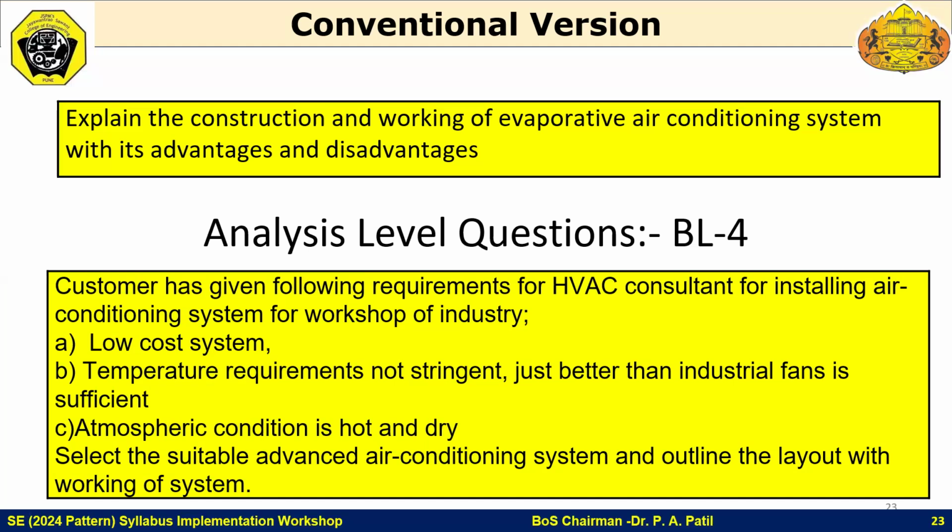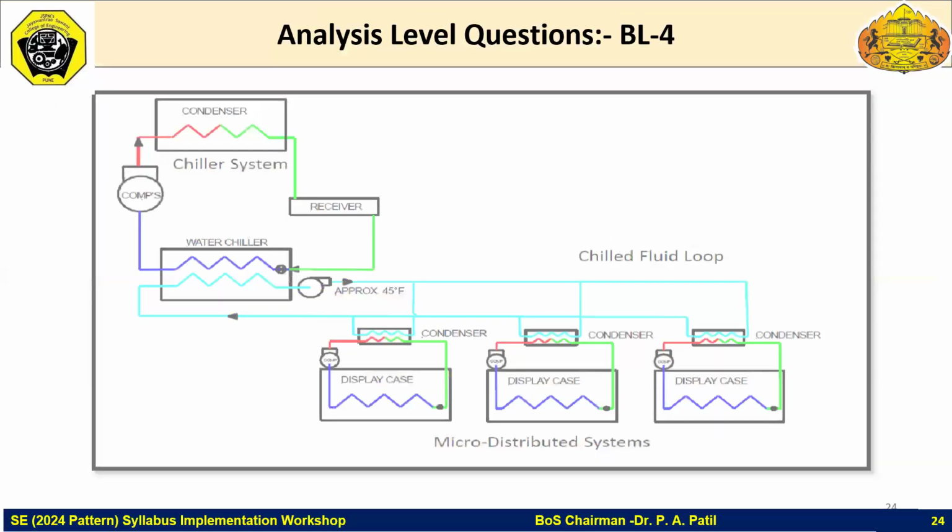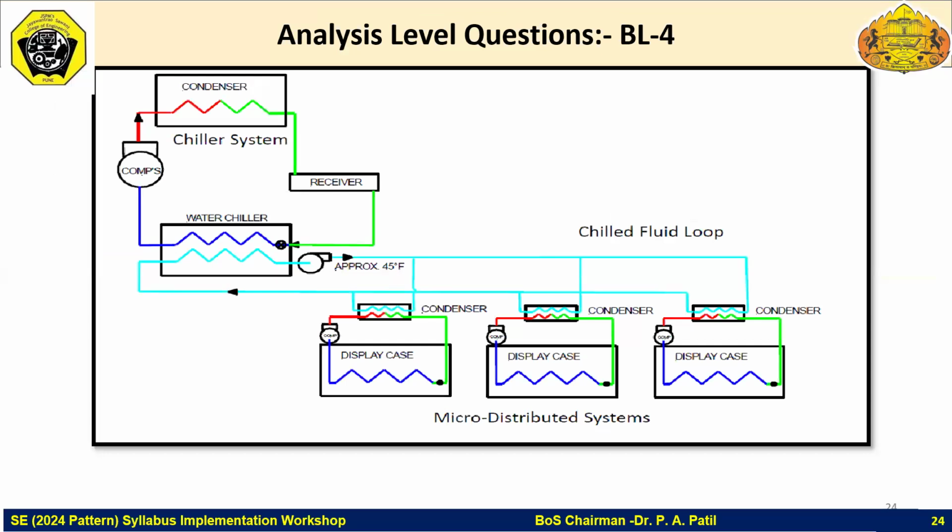So for this particular subject, there are almost 6 to 7 advanced air conditioning systems. Out of that, students are supposed to select based on their advantages and outline the layout with the working. So this is the evaporative air conditioning system. The main purpose is that students are supposed to recognize the system first, and then they draw the layout as well as the construction.